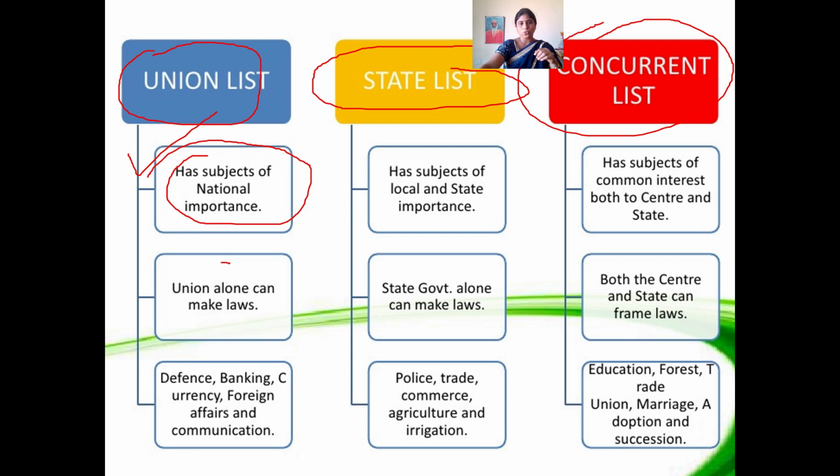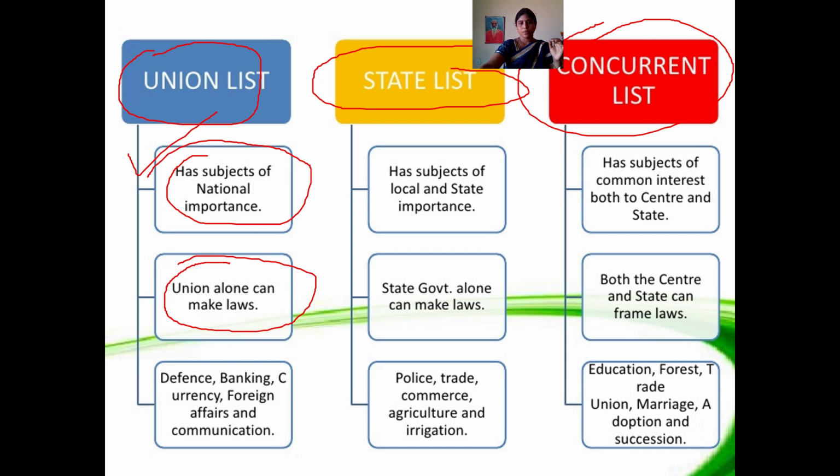Next, only the union can make laws. Regarding these subjects, the entire ultimate power is only with the central government. So there is no right for the state government and no right for any other.